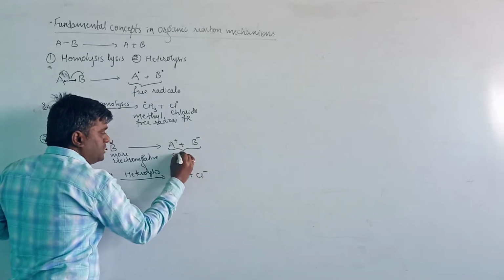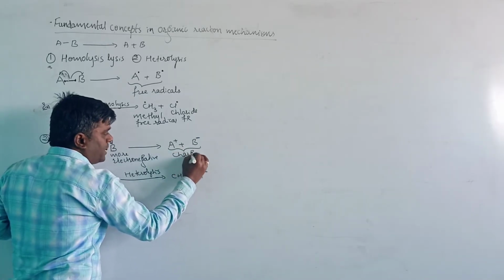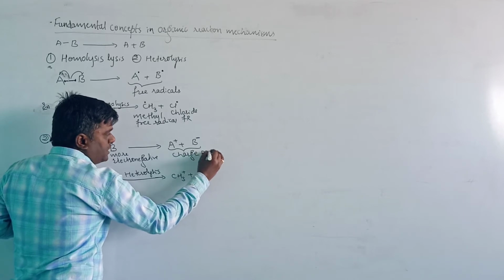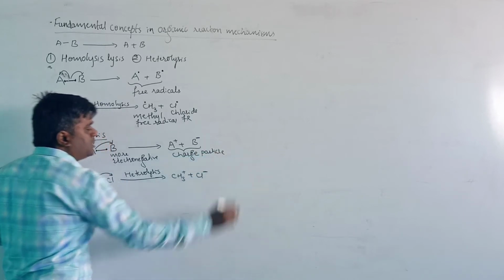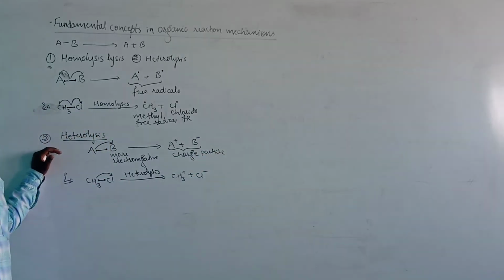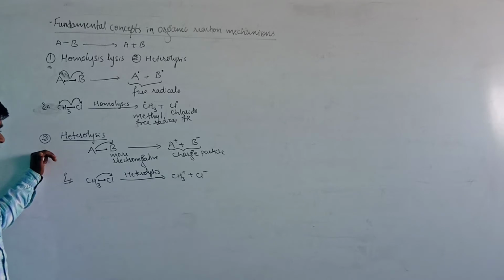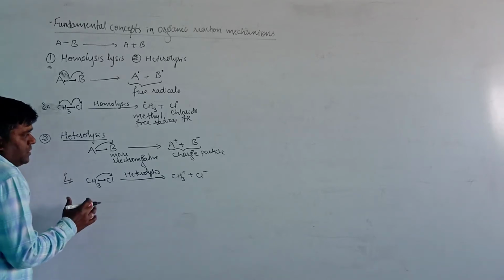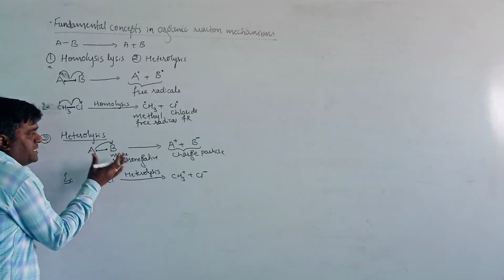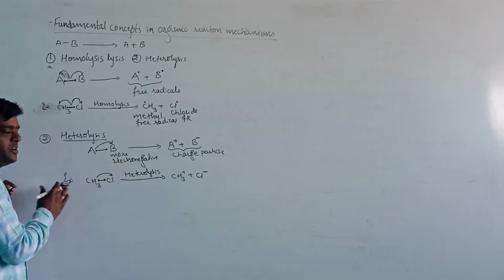Here the particles are the charged particles. On heterolysis it produces the charged particles. On homolysis it will produce the free radicals. By heterolysis, the charged particles are formed.